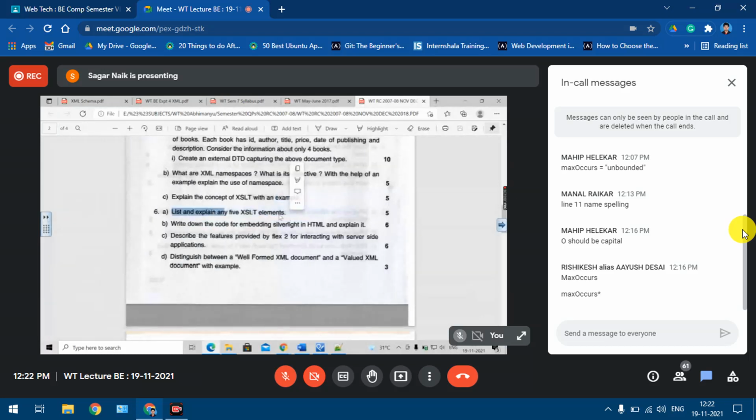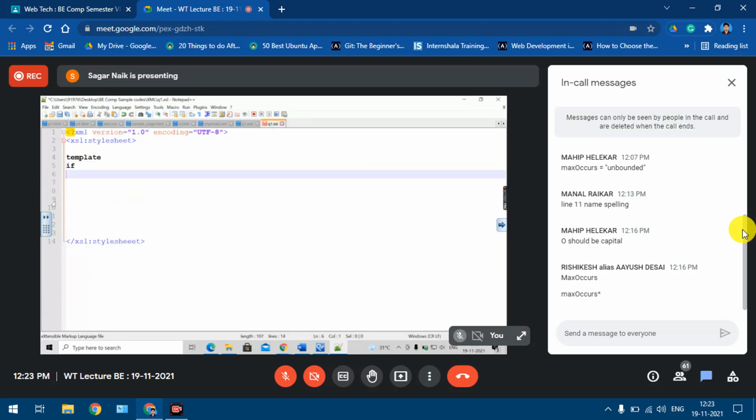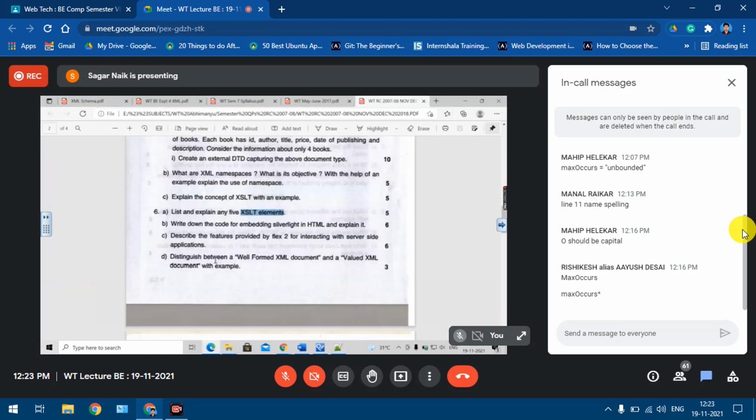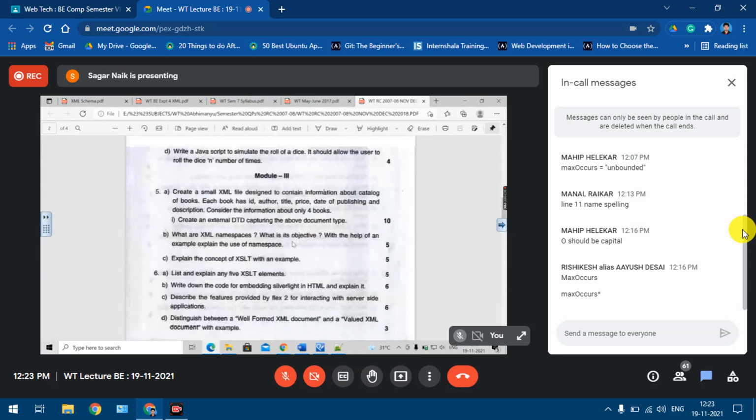Now again, this is on XSLT. Explain different elements of XSLT. So many elements we have seen. Stylesheet element, then template element, match was the attribute. Then the if element was there, then the for-each element was there. Then to print the value of a particular thing, value-of element was there, right? So each element you can explain. Again, differentiate between well-formed and valid. This also you can explain.